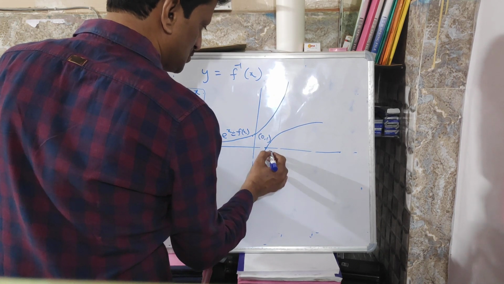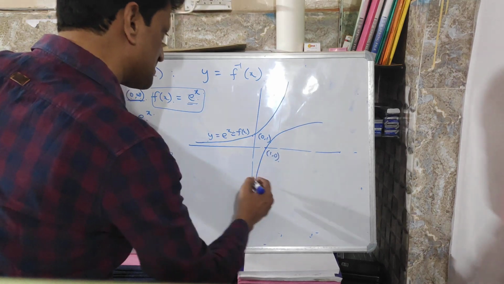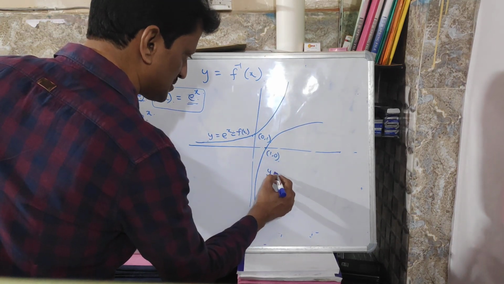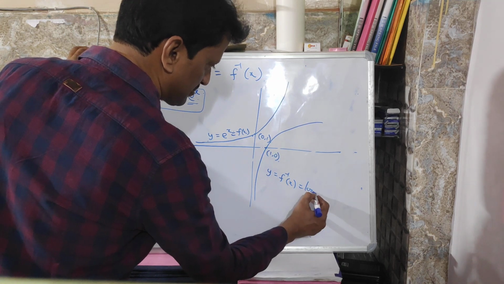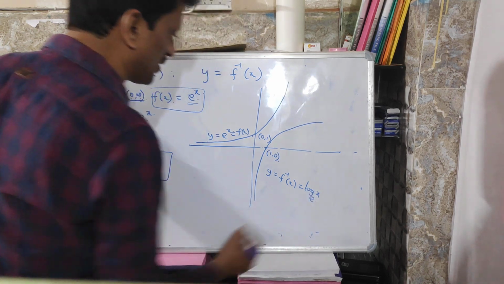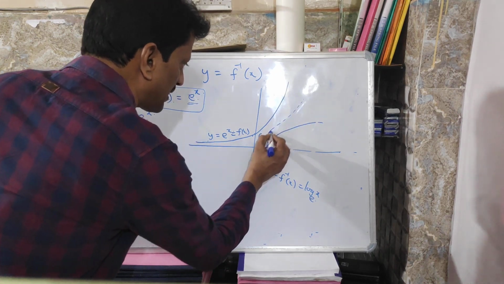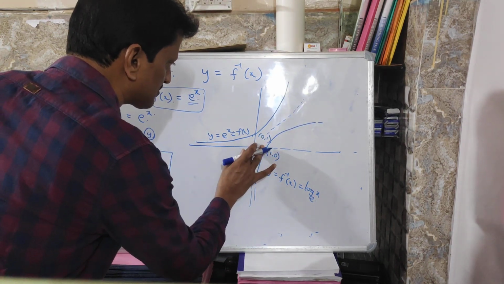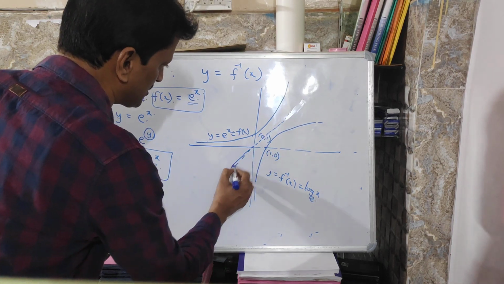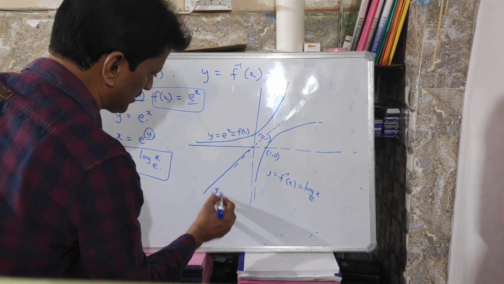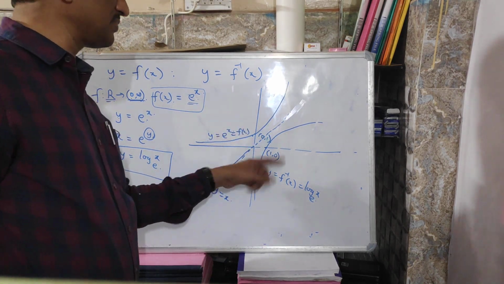As it is passing through (0,1), and this is passing through (1,0), this is y equal to f(x) and this is y equal to f inverse of x. This is log x base e. Function and inverse function both are symmetric with respect to the line y equal to x, or you can say one is the mirror image of the other.